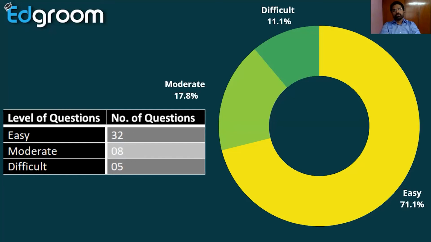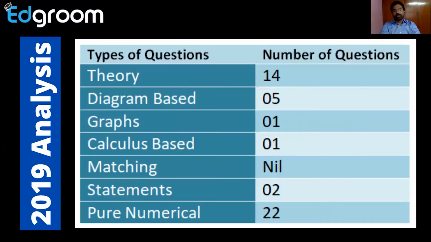Okay, so let us go to the next, the 2019 paper. I will give you only 3 years of papers. Next, we go to some tips, some preparation methods, etc. So let us see the 2019 paper. In the 2019 paper, you can see the analysis once again. What I have told, theory is more important. This paper also tells the same point.